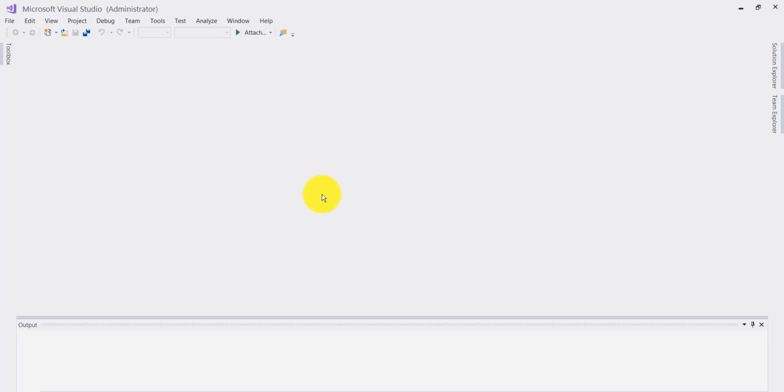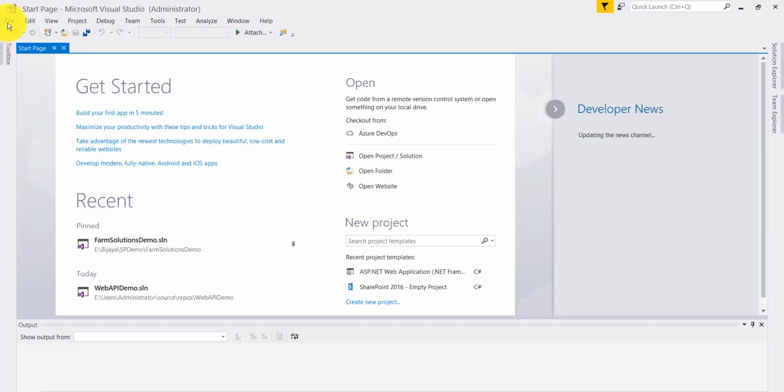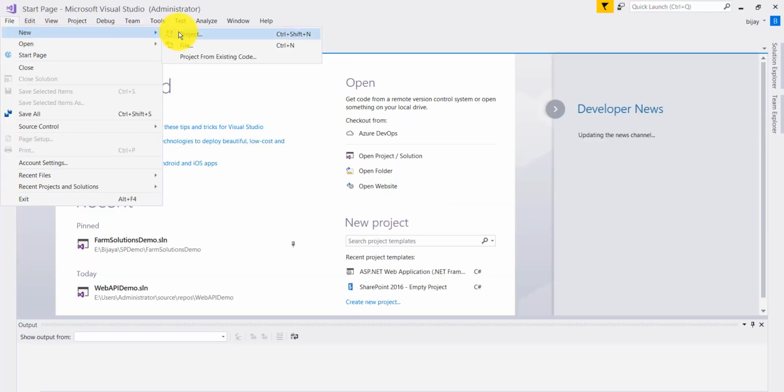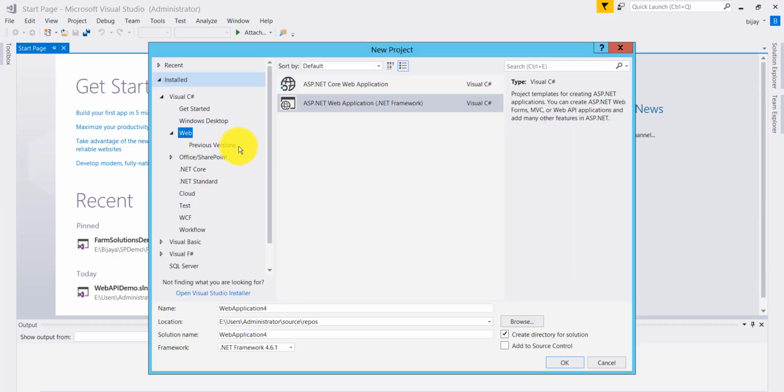Once it is open, we will go to file, new project, and in that go to web and select ASP.NET web application .NET framework. I will give a name, SP training web API demo, something like that. Now click on OK.